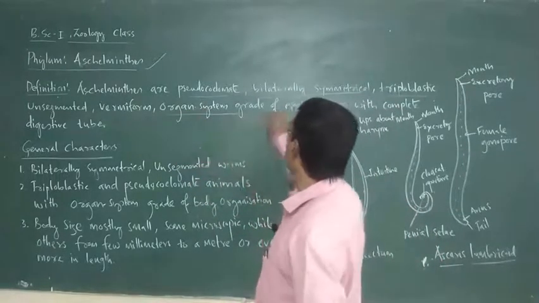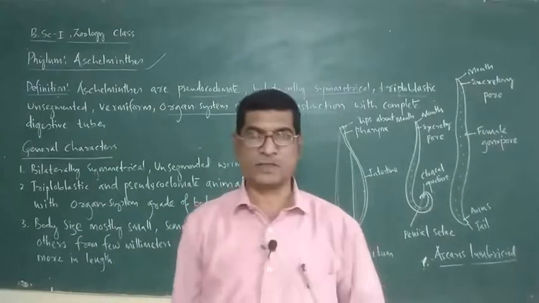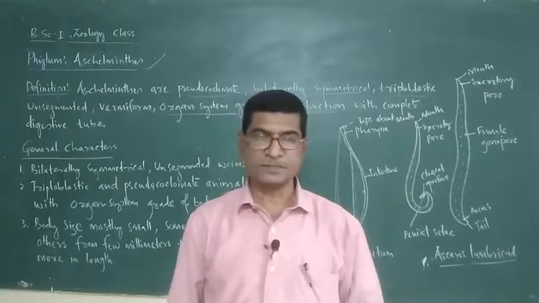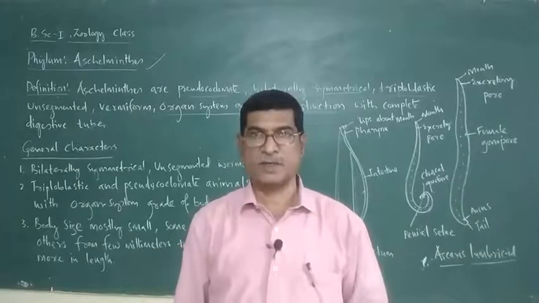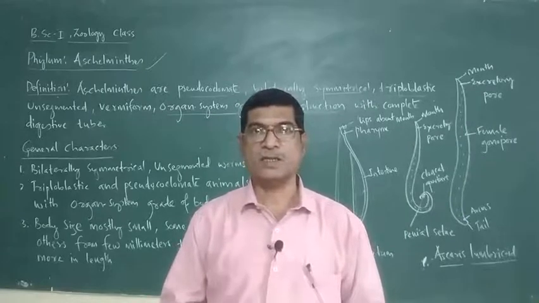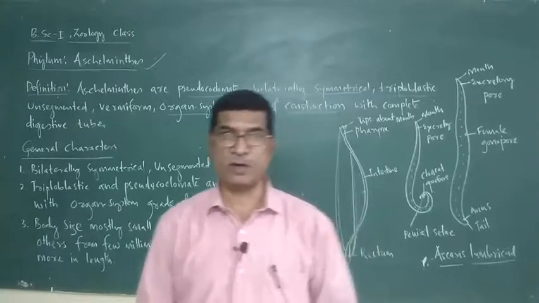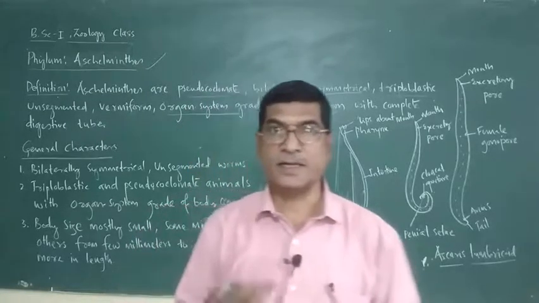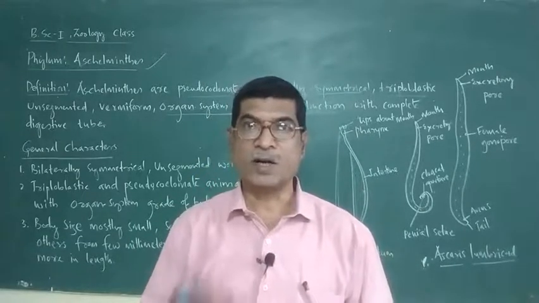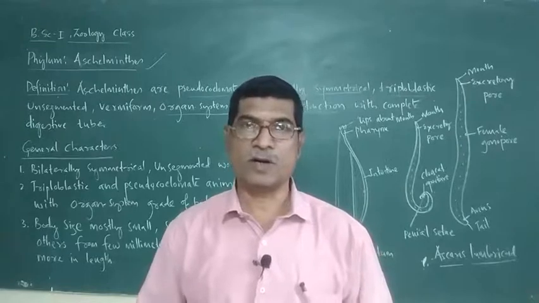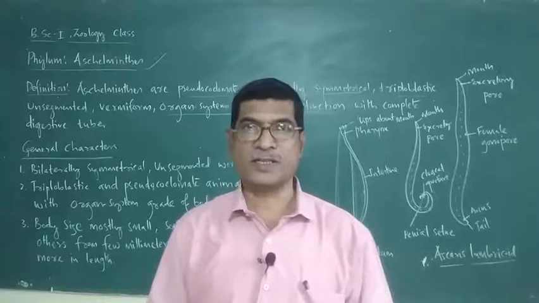Organ system grade of body construction, organ system level of body construction. We have been discussing the occurrence of different types of body organizations. In case of protozoa, cellular level of body organization. In poriferans, cellular level of body organization. In coelenterates, tissue level of body organization. In Platyhelminthes, organ grade of body organization. In Aschelminthes, organ system grade of body organization is seen.